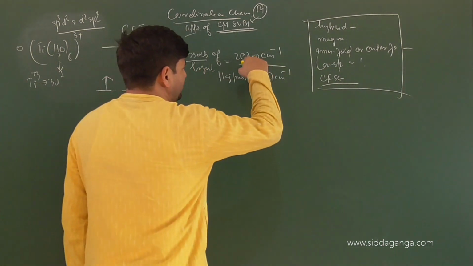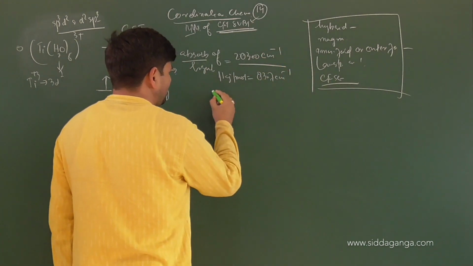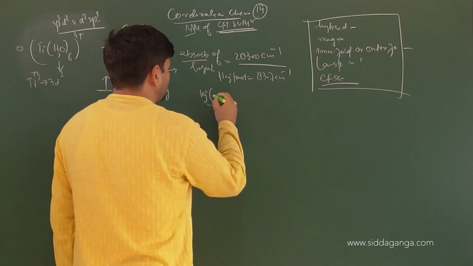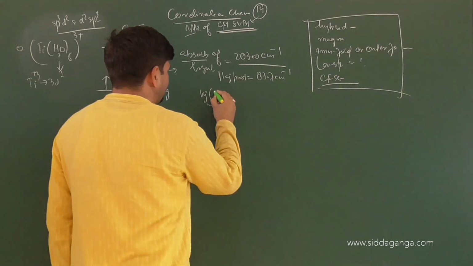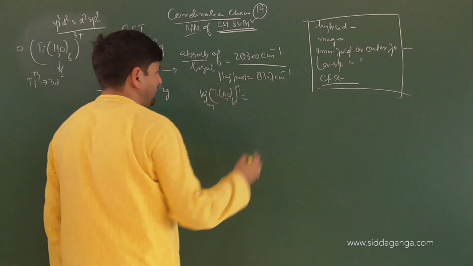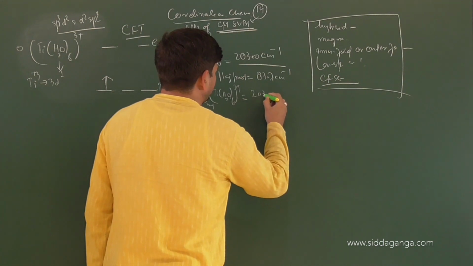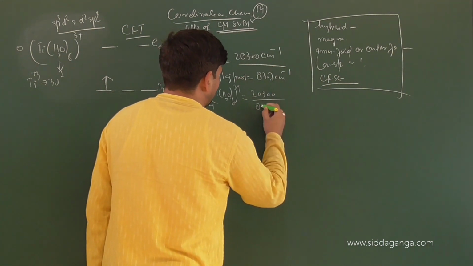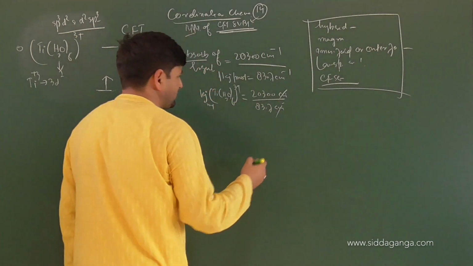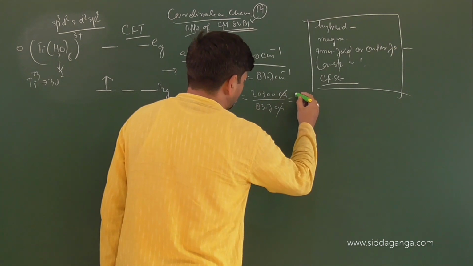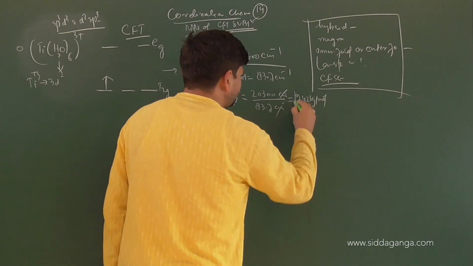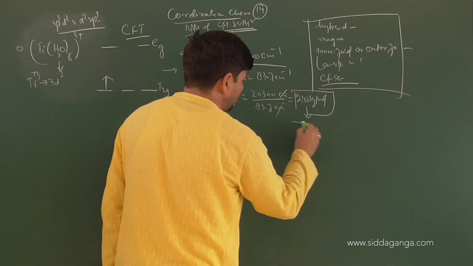So if you want to convert this 20300 centimeter inverse into kilojoules, then the kilojoules of energy required per mole in Ti(H2O)6 3+ will be 20300 by 83.7. This is centimeter inverse over centimeter inverse, so it will be in terms of kilojoules. The total value comes to almost 242 kilojoules per mole. This is almost the energy required for breaking a single bond.